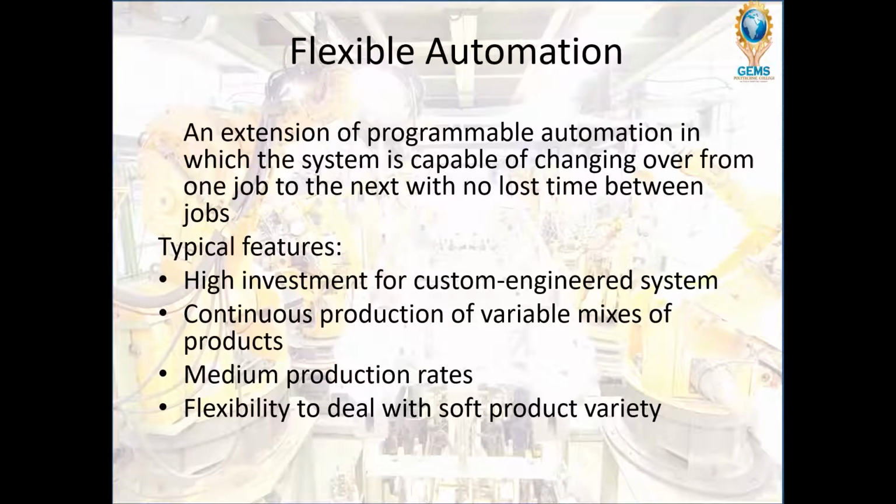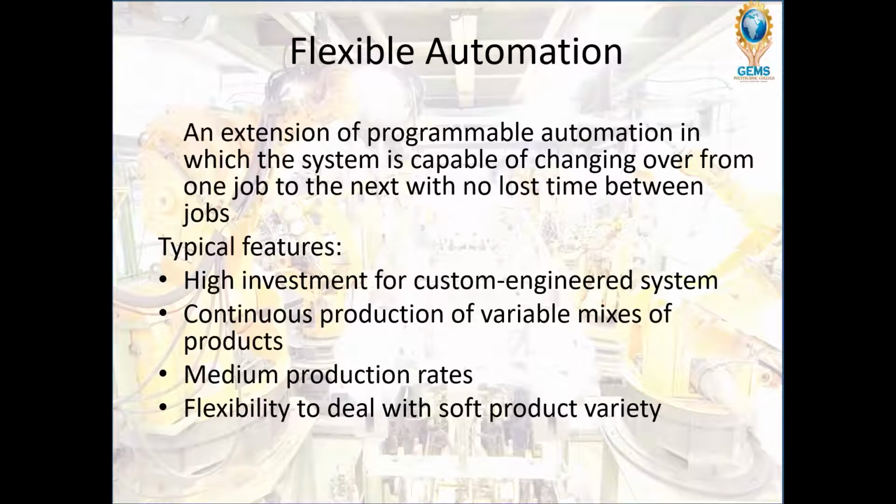The next is flexible automation. This is an extension of programmable automation. Here the system is capable of changing over from one job to the next job without changing the physical setup or changing the program. So here there is no loss of time between the jobs.